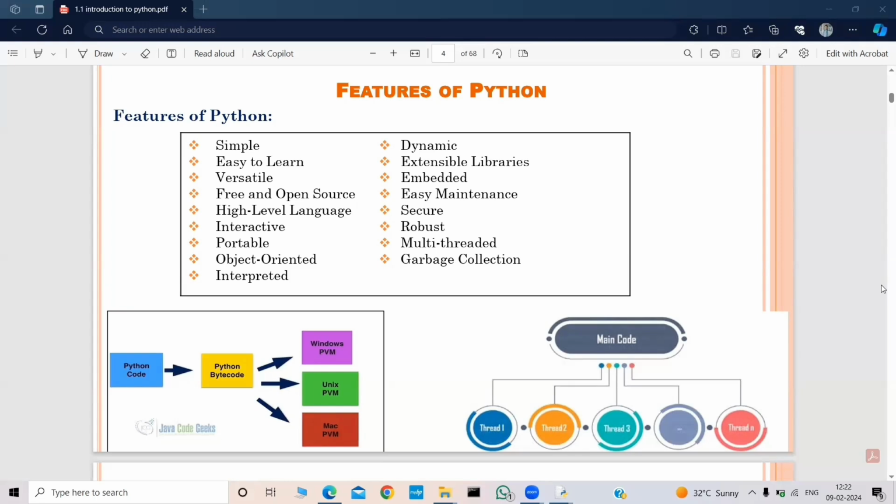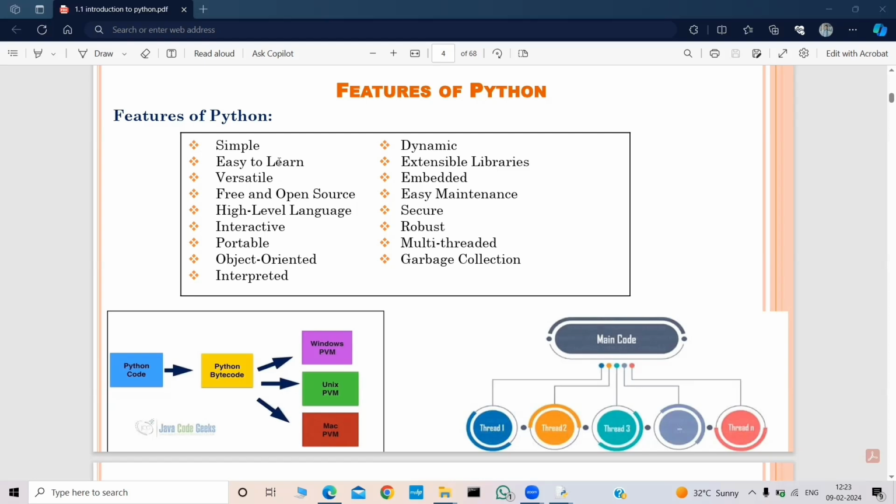In today's session, we are going to discuss the features of Python. We all know that Python is everyone's favorite because it has amazing features which attracted everyone into this coding. Let's quickly start with the first feature, that is simple. Yes, Python is very simple because it is a high-level language. A high-level language is one that can be understood by humans. So that's why it is very simple.